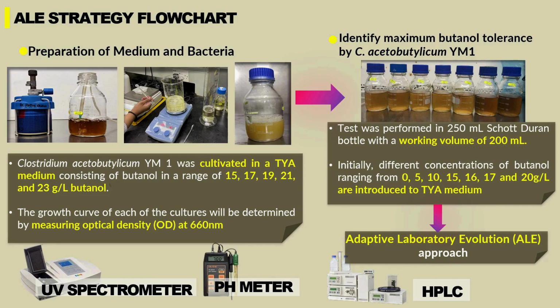We start the adaptation with 15 gram per liter because we found that this is the inhibitory butanol concentration for our strain. In the ALE strategy, once the strain has acquired the strength to sustain at that particular concentration, then we move up to the next concentration. This is continued until the strain reached its limit and was proceeded up until 23 gram per liter of butanol.